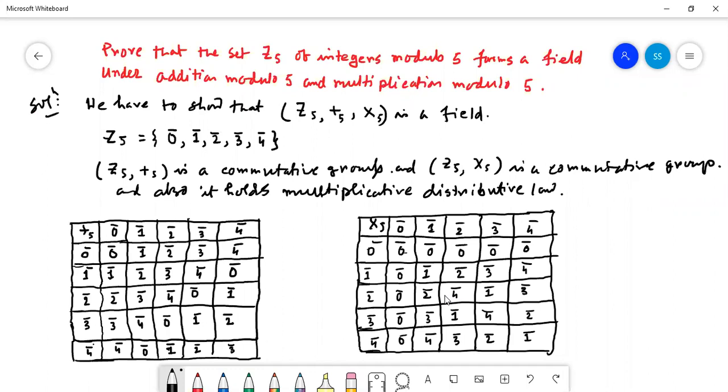So next day we'll start the next chapter, that is poset and lattice, and it will be given in your LMS. Have you given the attendance by LMS?